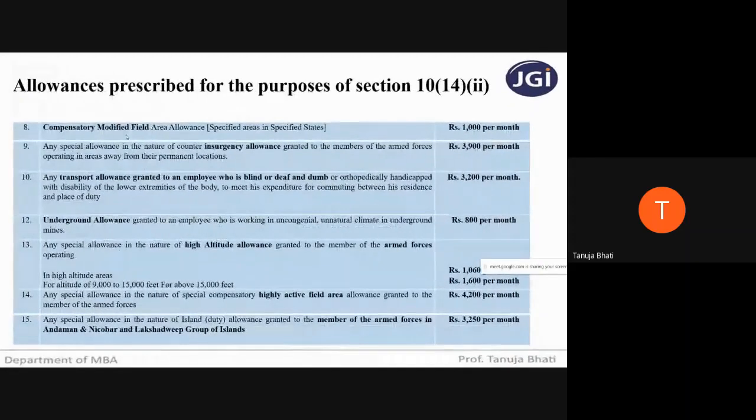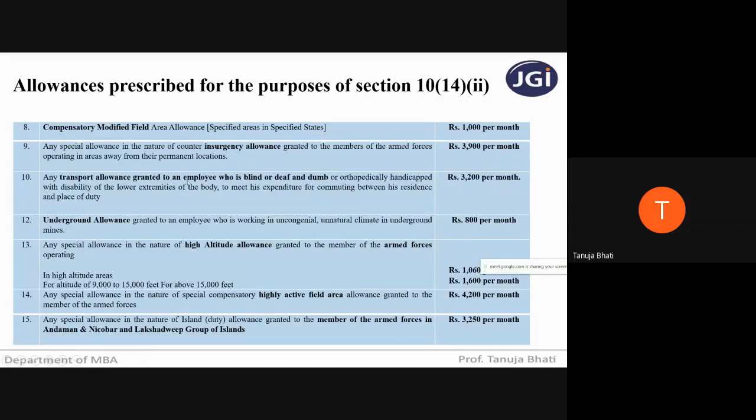Continuing, compensatory modified field area allowance: Rupees 1000 per month is exempt. Next is insurgency allowance. That is usually given to the members of armed forces operating in areas away from their permanent location. Usually army people are deputed to a permanent location, but if they are working in areas other than their permanent location, and they are given insurgency allowance, then rupees 3900 per month is exempt.